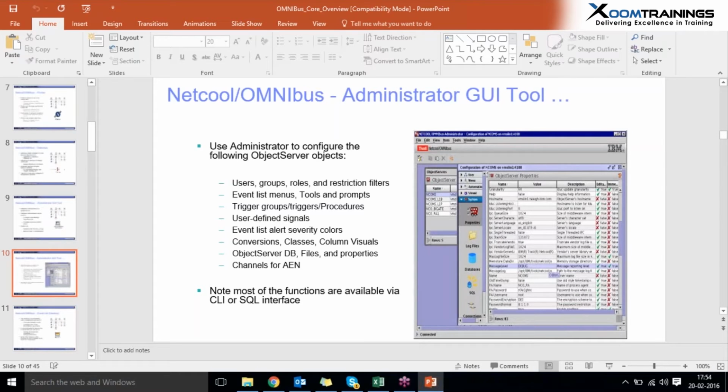And another one is the Netcool Administrator GUI tools. Here we can create users and assign roles to those users, and also restrict those users to see certain types of alarms. Why? Let us take an example. One person is from Coca-Cola and another person is from Johnson and Johnson, service providers, and we are monitoring both of them.